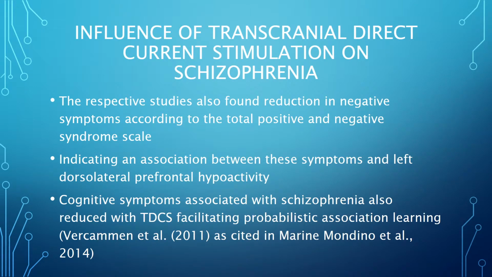Furthermore, both studies have also found reductions in negative symptoms according to the total positive and negative syndrome scale, thus indicating an association between these symptoms and left dorsolateral prefrontal hypoactivity. Furthermore, Verkerman reported that active TDCS facilitated probabilistic association learning in those with schizophrenia compared to those in the sham group, thus illustrating an improvement in cognitive symptoms. These results demonstrate the effectiveness of this method in alleviating the symptoms associated with schizophrenia.